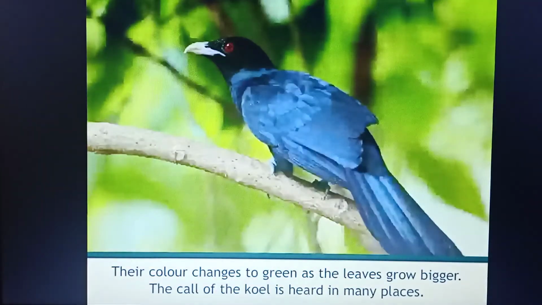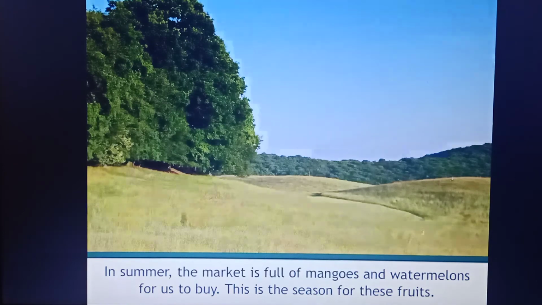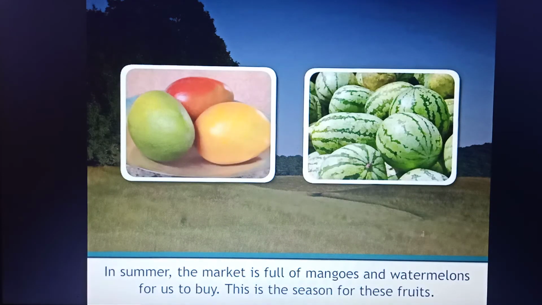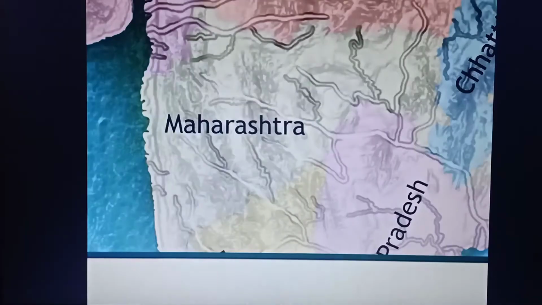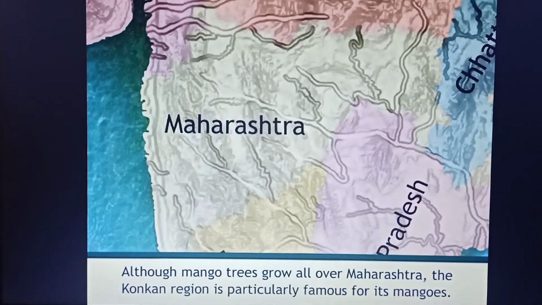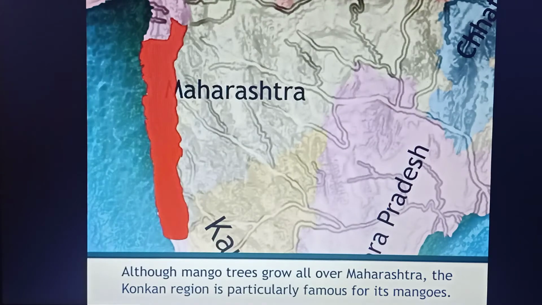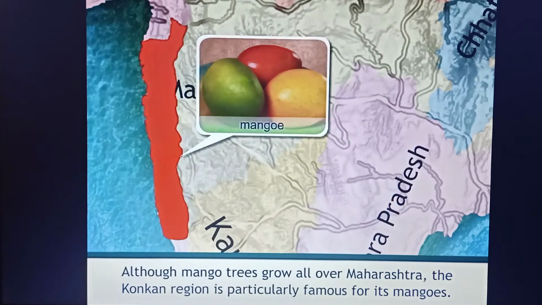The call of the koel is heard in many places. In summer, the market is full of mangoes and watermelons for us to buy. This is the season for these fruits. Although mango trees grow all over Maharashtra, the Konkan region is particularly famous for its mangoes.